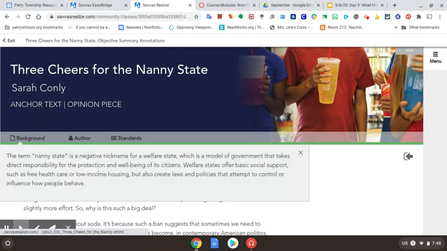Looking at the background here, it gives us the term nanny state, which is a negative nickname for a welfare state, which is a model of government that takes direct responsibility for the protection and well-being of our citizens. Welfare states offer basic social support, such as free health care or low-income housing, but also create laws and policies that attempt to control or influence how people behave. So that's the background for what that term nanny state means.